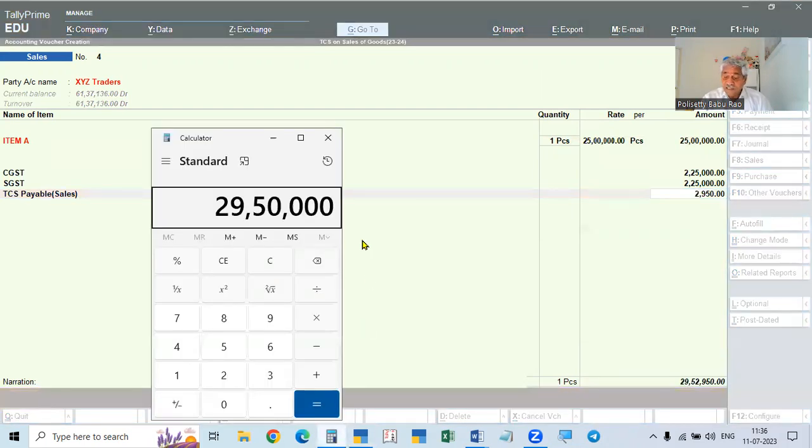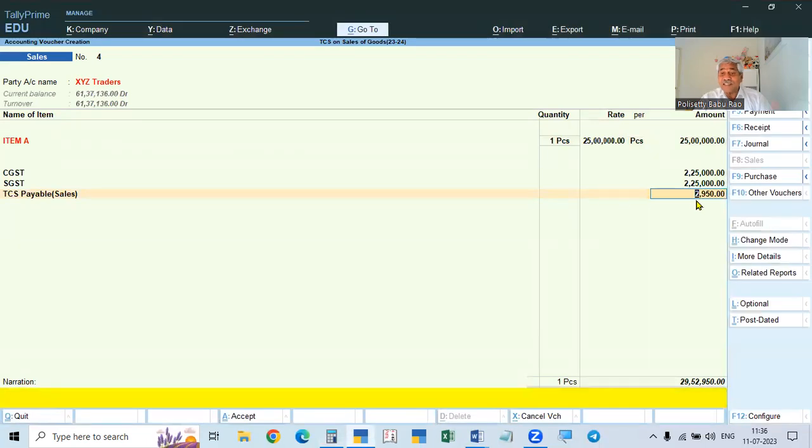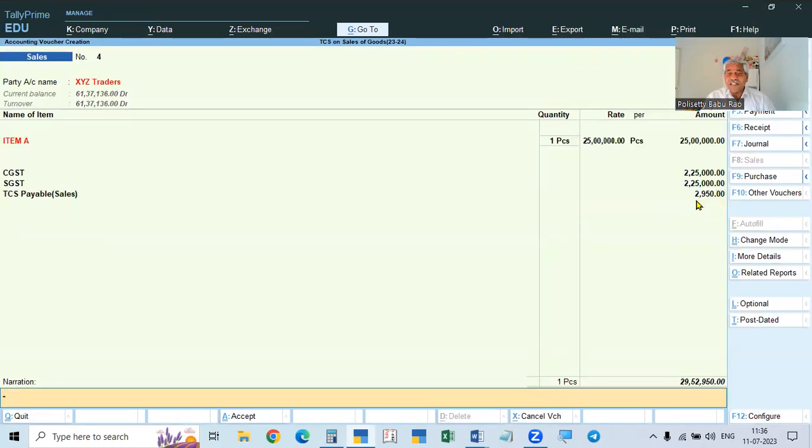So it has to collect. So already the limit is crossed. So in total we have to collect 1%, which will be 2,950. So it collected 2,000 because on the total amount, because in the first bill, the total amount is crossed. So like this we have to do.